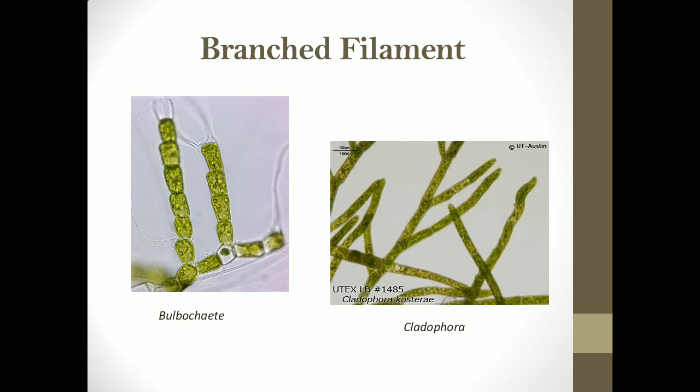Usually the cells are dividing in a single plane, but one or two cells here and there, occasionally in the thallus, start dividing in a different plane. Because the cells start dividing in a different plane, it leads to the formation of outgrowths or branches. And when they arise from the main filament, that is called a branched filament. So this is seen in Bulbochaete or Cladophora, wherein from the main filament we have branches here and there wherever the cell starts dividing in a different plane.